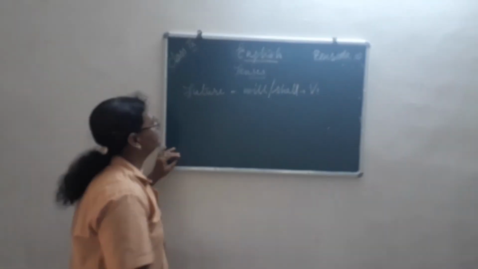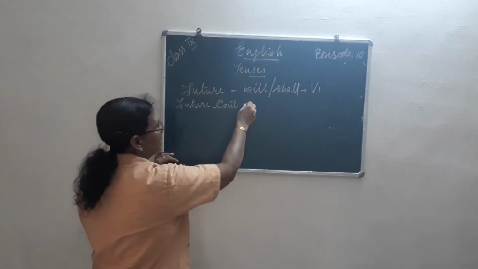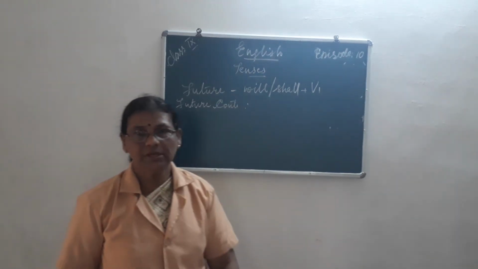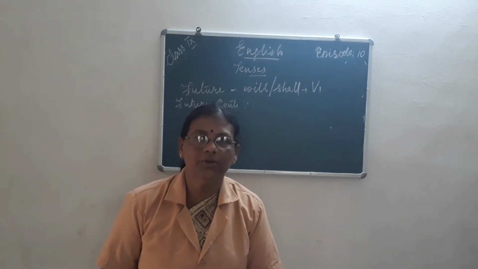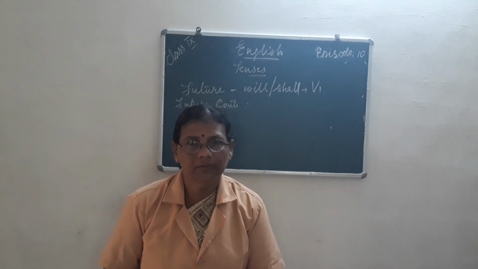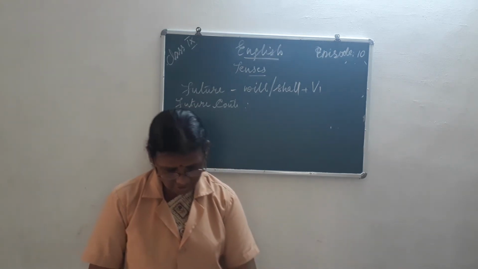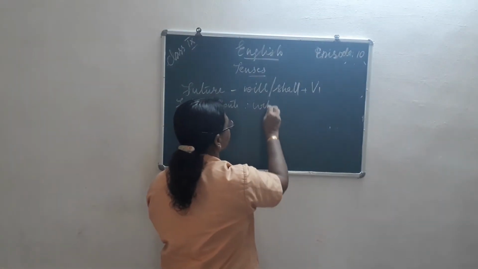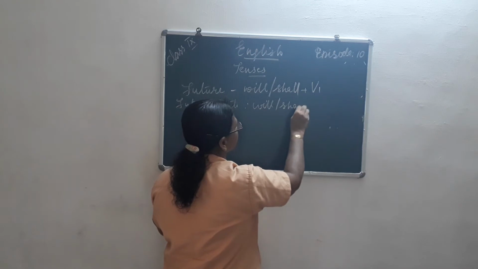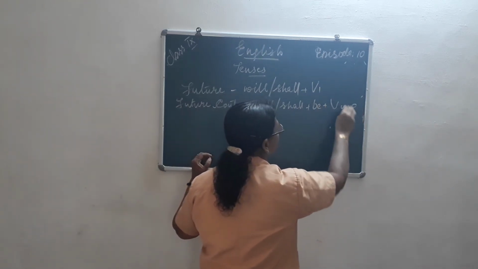Now next one, future continuous. Future continuous, that means tomorrow something is going to start and then it is going to continue. So whenever it is continuing, what is to be added? Verb ing is to be added, isn't it? So now will or shall plus be plus verb ing.